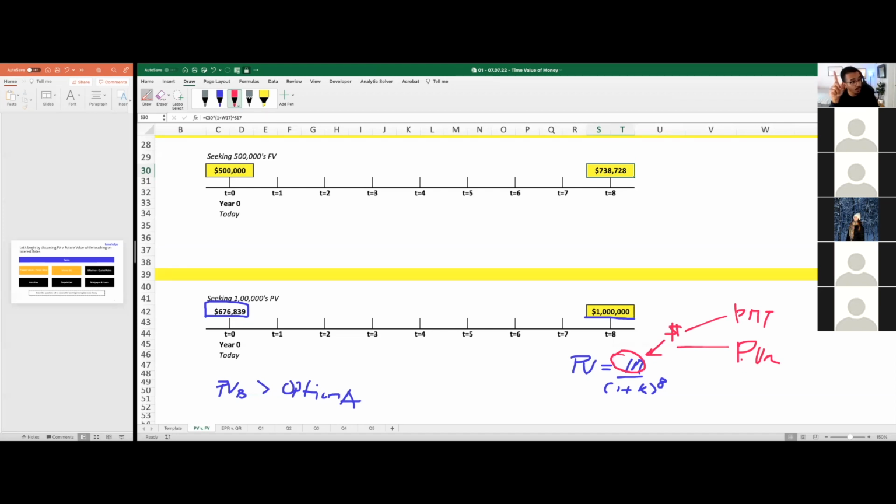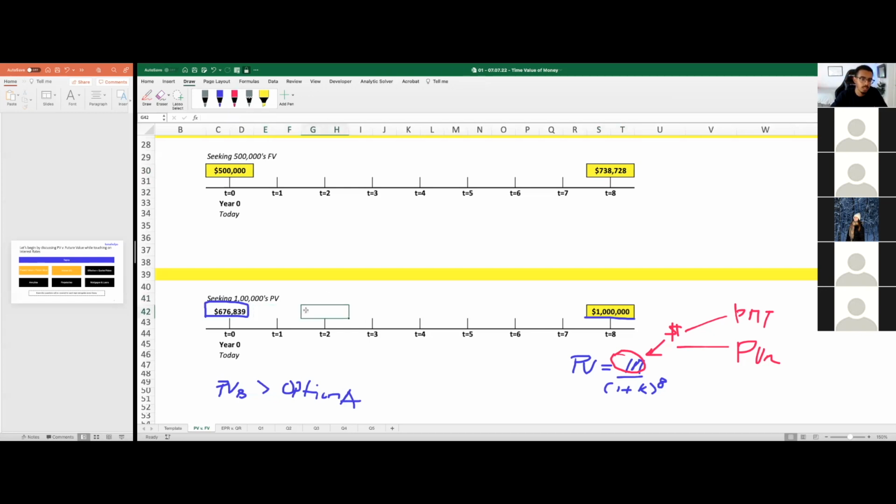Once again, the reason why we're discounting a future cash flow is because we understand that $1 million, $1 million 8 years from now, for sure, is not going to be worth the same to us today. So we're going to take that amount and divide it by 1 plus the interest rate to the power of n, and that gives us the value of that future cash flow to us today. The reason is that if we were to invest the same amount today at the same interest rate, we would get the same amount in the future.